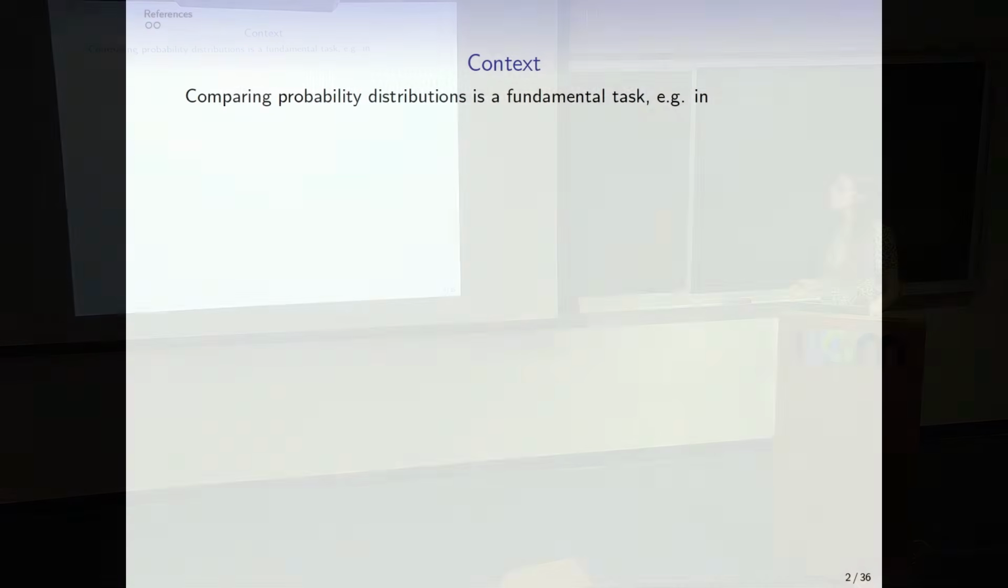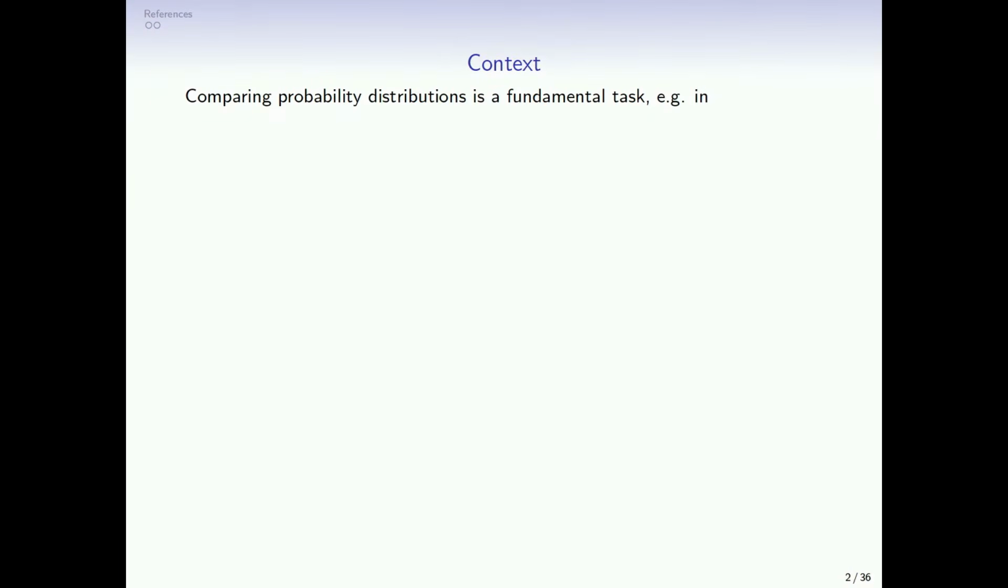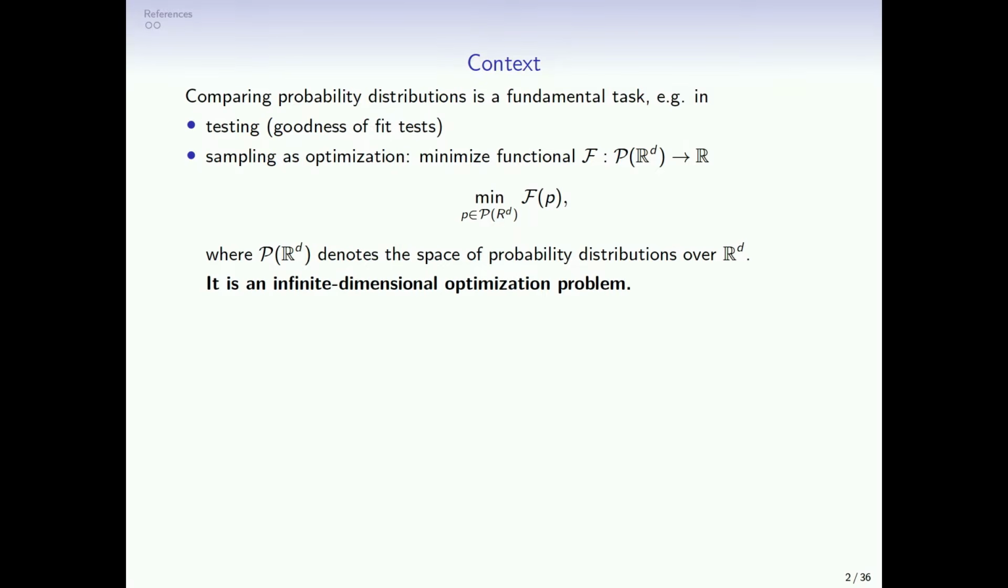So the context is the following. We are interested in comparing probability distributions, so typically over R^d. And this is a fundamental task in many statistical and machine learning tasks, such as testing. For instance, if you want to test whether a model fits data samples, or in one of the applications I've considered a lot these last years, which is sampling as optimization, where in this case, you want to minimize some functional defined on the space P of R^d, which is the space of probability distributions over R^d. And yeah, this is challenging because it's an infinite dimensional problem originally.